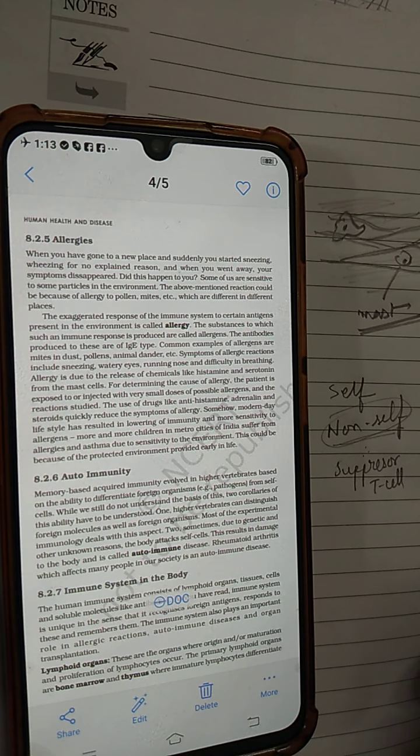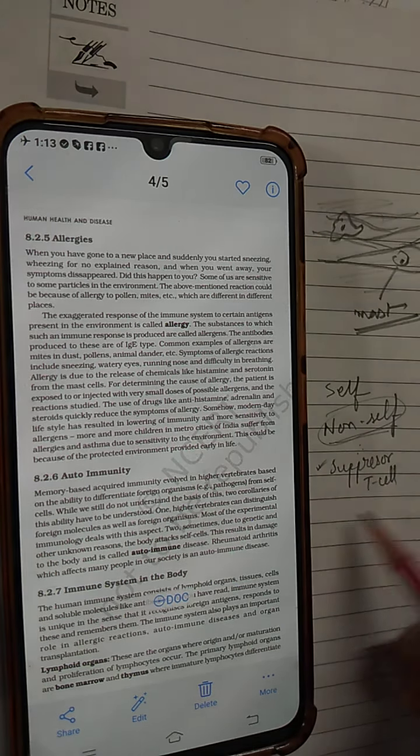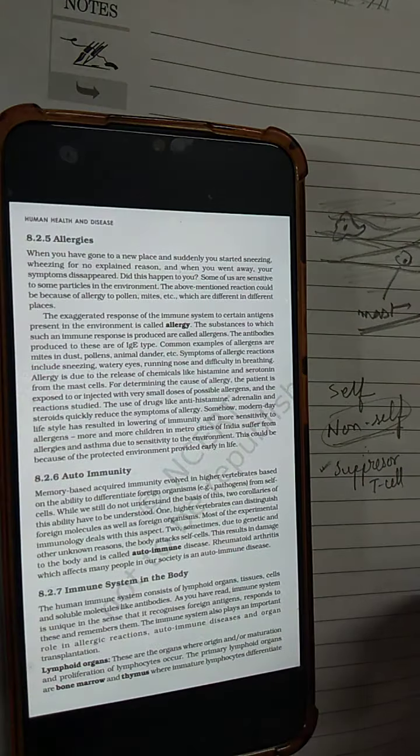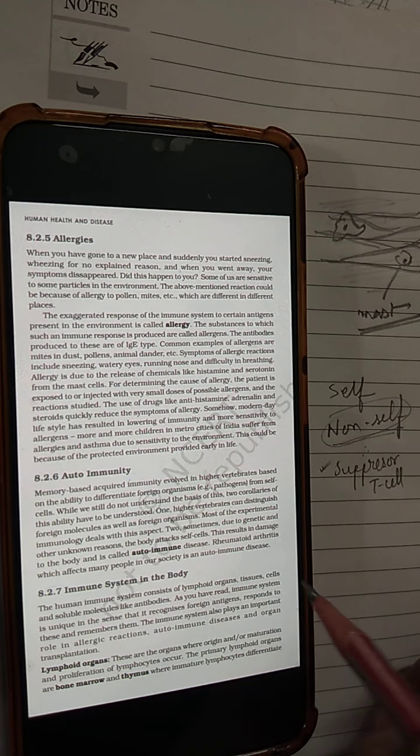When they start attacking your own body cells, that means the suppressor T cells have failed or are failing. Then the protective cells of your body start attacking your own body cells.